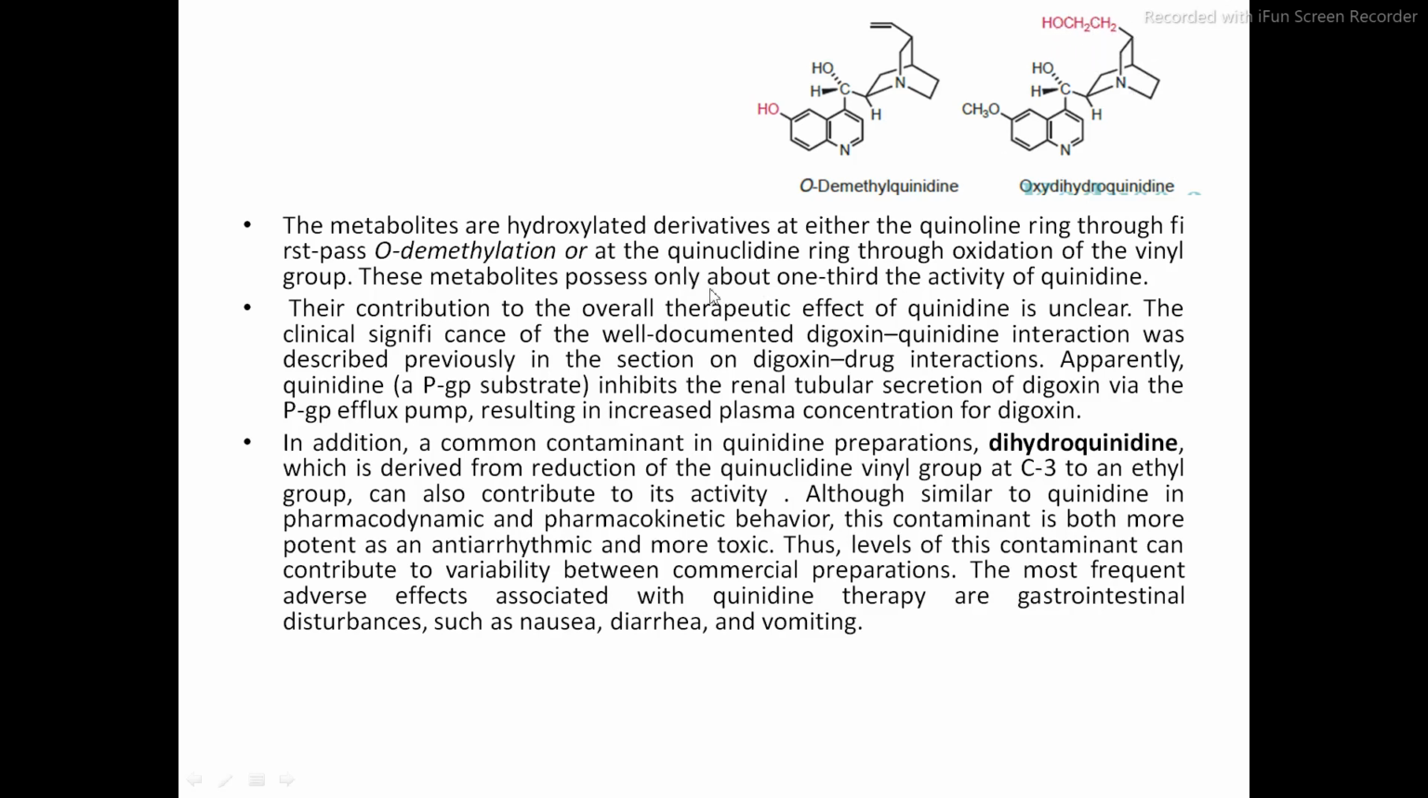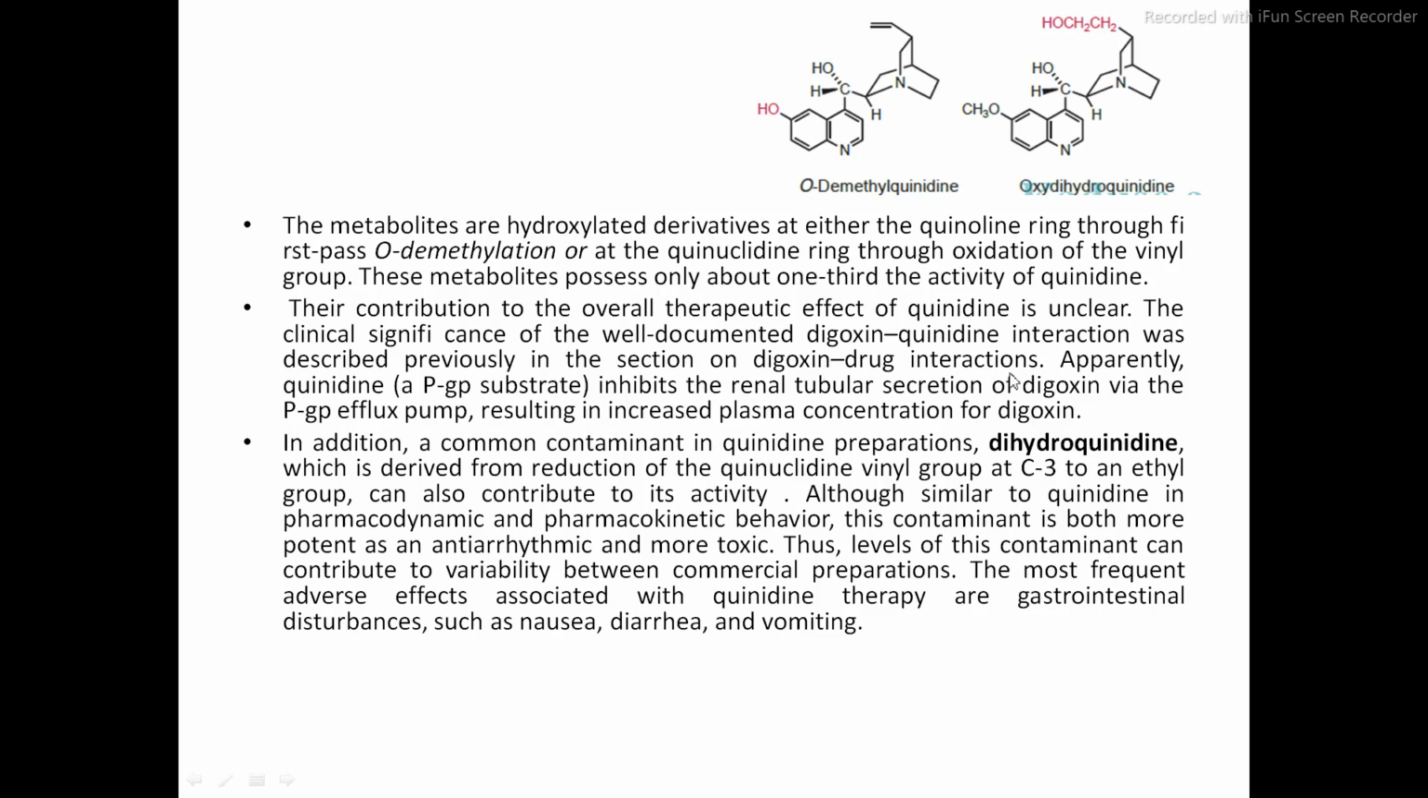These metabolites possess only about one-third the activity of quinidine. Okay, so these metabolites, O-demethylquinidine and oxydihydroquinidine, possess only one-third of the activity as compared to the parent drug quinidine. Their contribution to the overall therapeutic effect of quinidine is unclear. The clinical significance of the well-documented digoxin-quinidine interaction was described in the section on digoxin drug interaction.